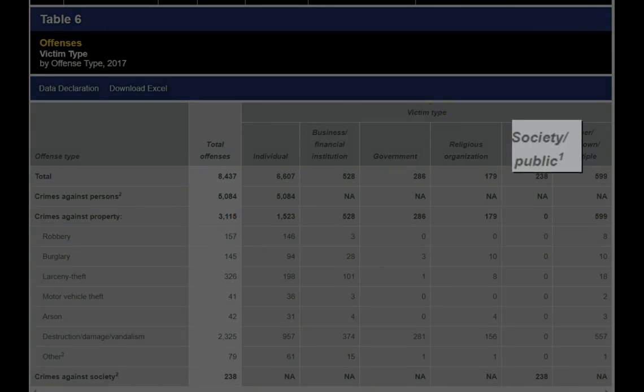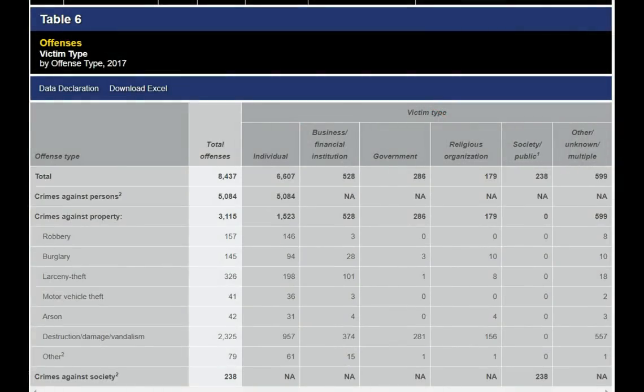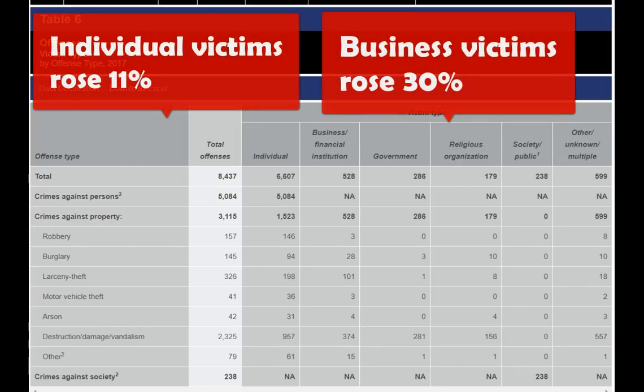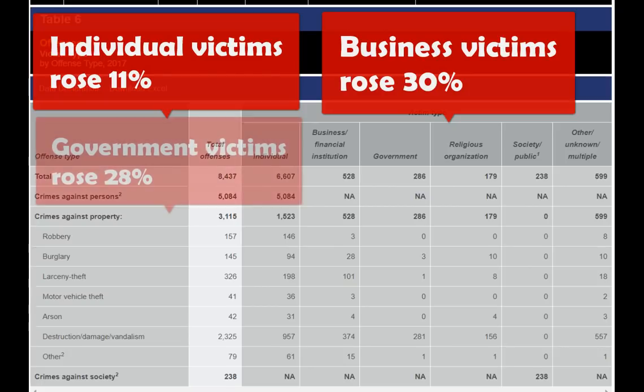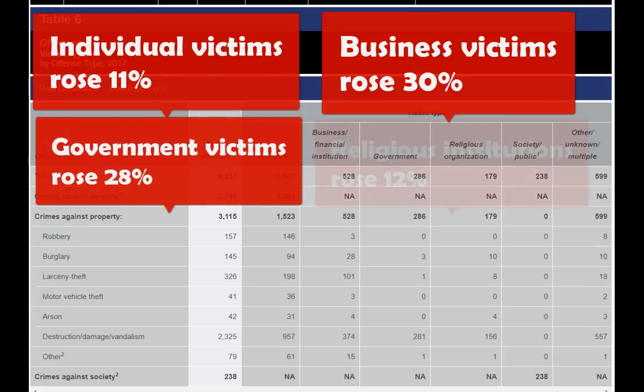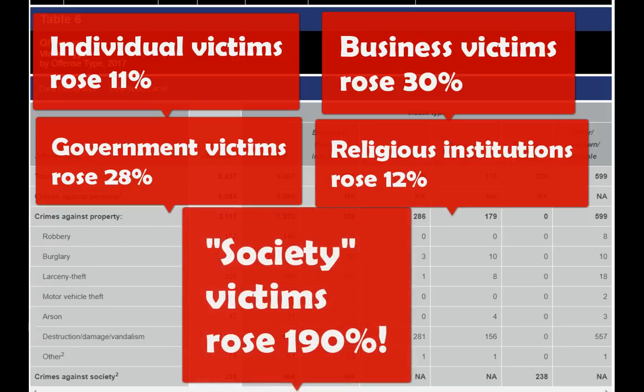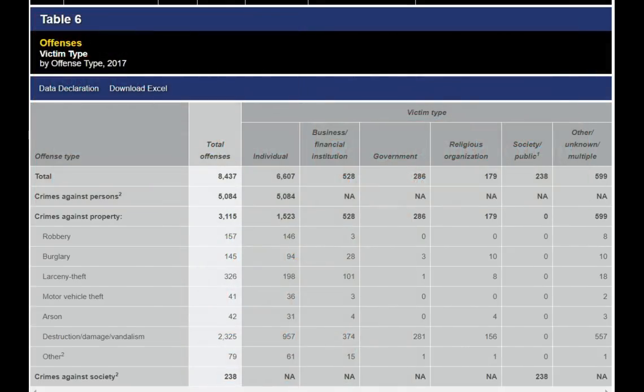And when we compare this to the 2016 data, we see that the individual victims rose by 11%, while business victims rose by 30%, government by 28%, religious institutions by 12%, and society as a victim rose by a whopping 190%. So while the majority of hate crimes are still directed towards individuals, the rise in hate crimes seems to be predominantly targeted toward institutions.